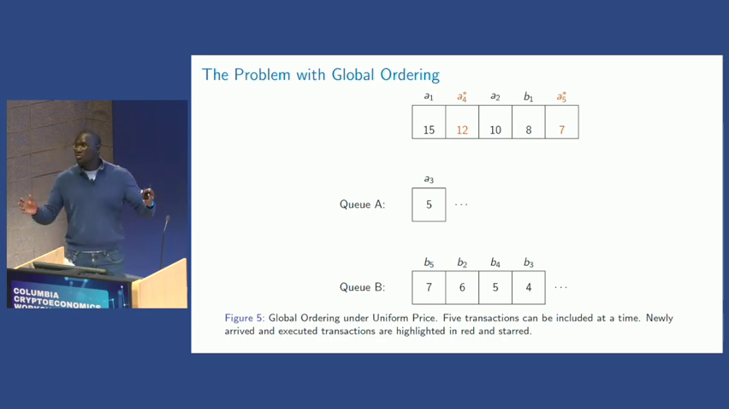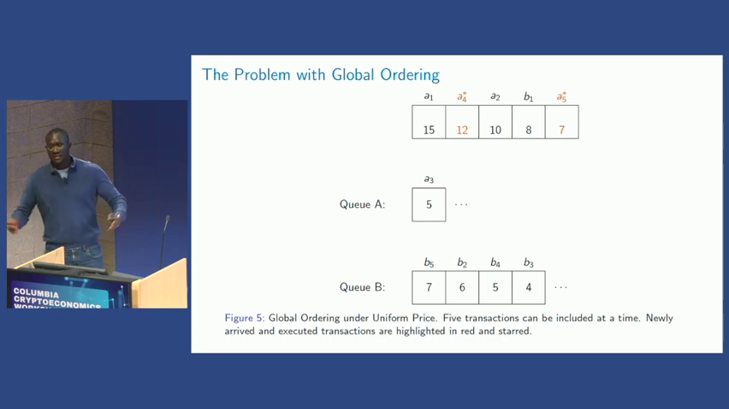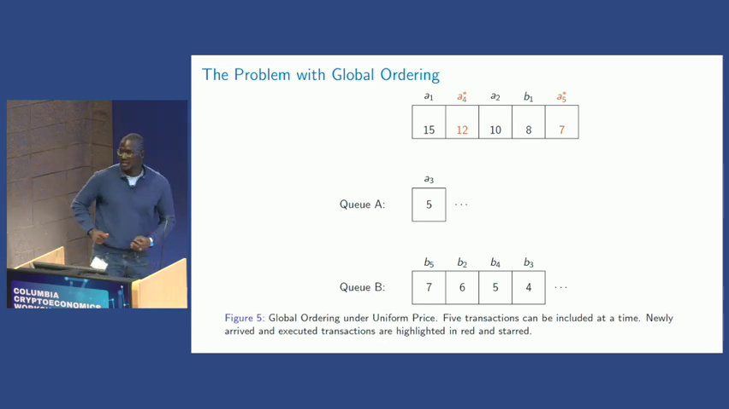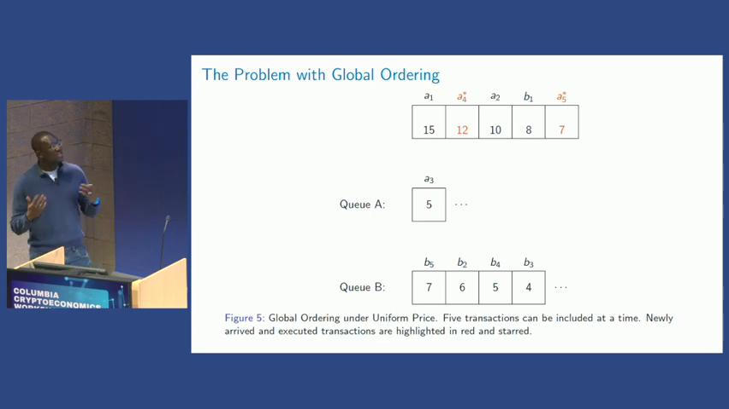If we just do one global ordering, like something like EIP 1559 or any type of global auction, B could be processed in parallel, but because of the inclusion constraint, it will not go in. And this can get longer and longer. So this is an example.